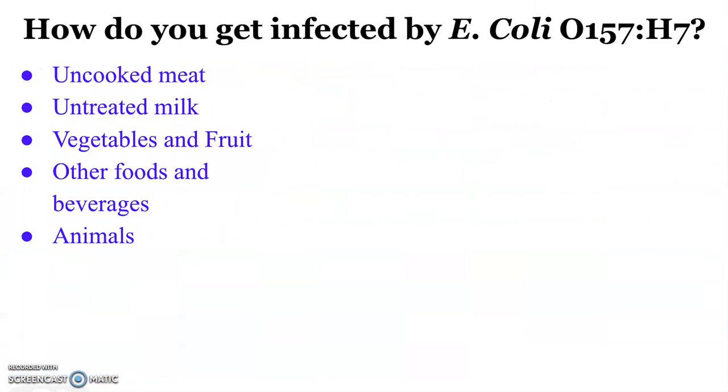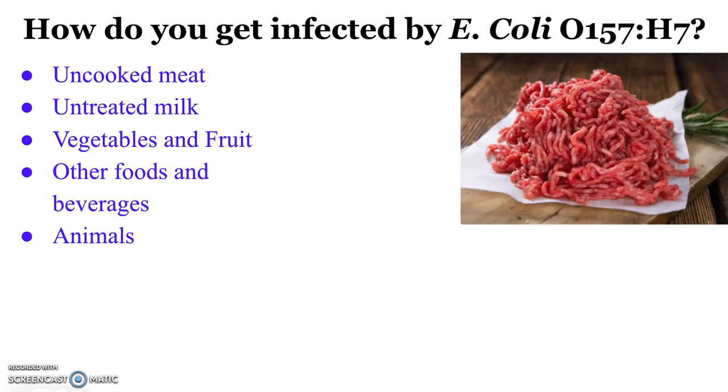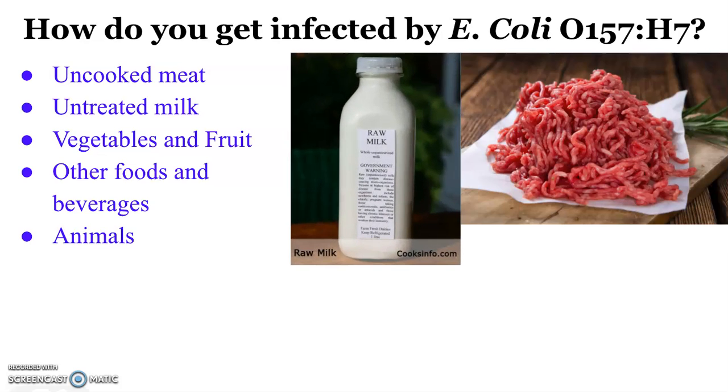So, how do you get infected by E. coli O157? Well, people who consume meat that wasn't cooked thoroughly, especially ground beef, might get infected by E. coli O157. This is because when meat is processed, some of the bacteria found in the animal's intestines make their way into the meat. Similarly, consuming unpasteurized milk, which is milk that was not subjected to heat in order to kill pathogenic microorganisms, can also infect people with this strain of E. coli.